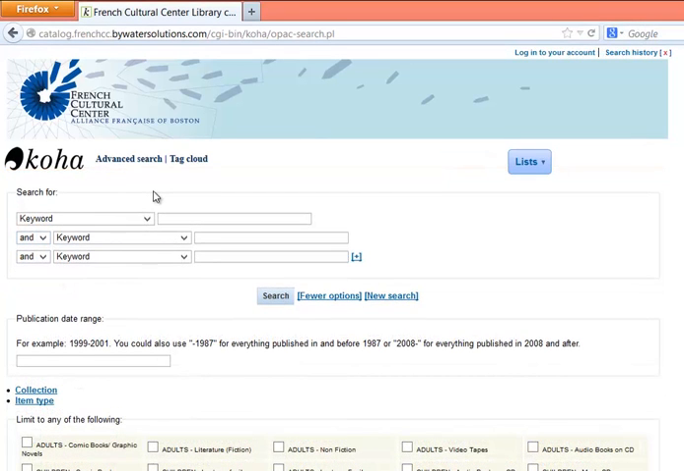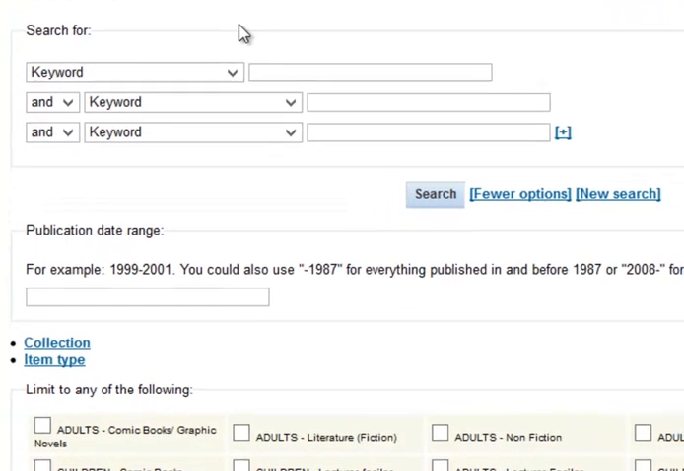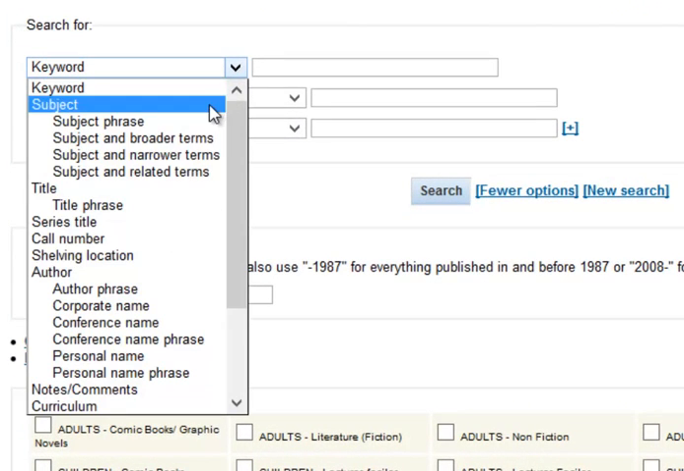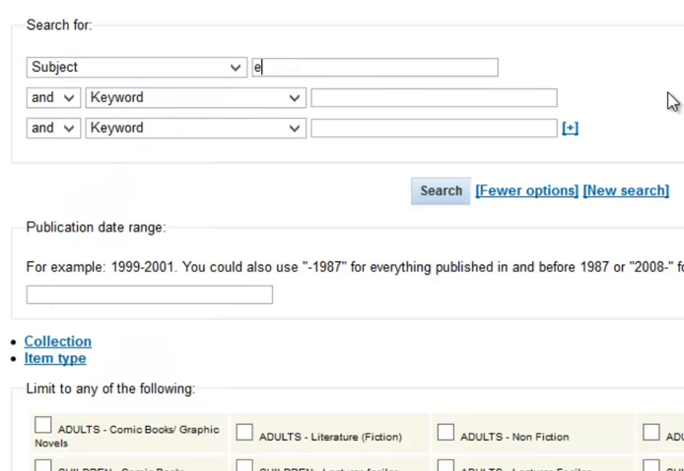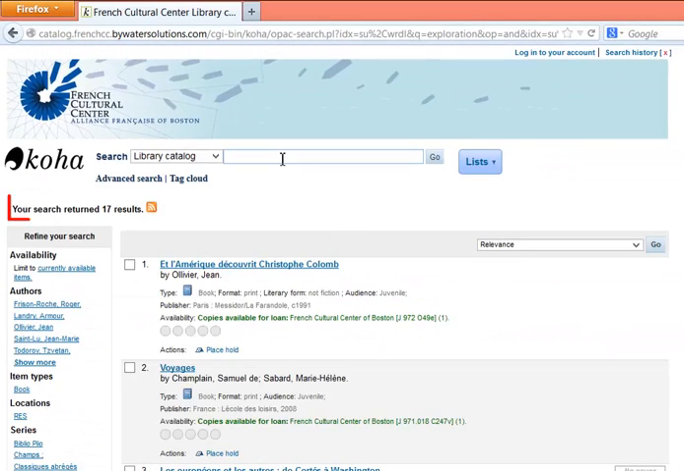Let's say we want to find items in the library collection about exploration in the Americas. Thus we have two subjects, exploration and America. In the first search field, we set the criterion to subject, and we type in exploration. We leave the Boolean operator set to and. Then in the second search field, we again set the criterion to subject, and we type in America. We click on search, and we find that we have our choice of 17 items in the library about exploration in the Americas.